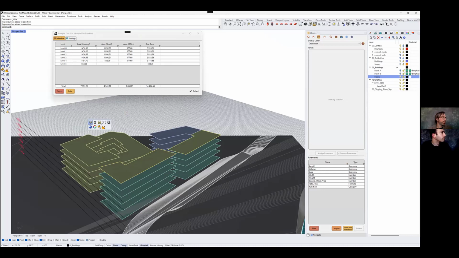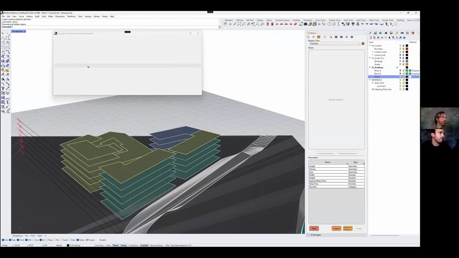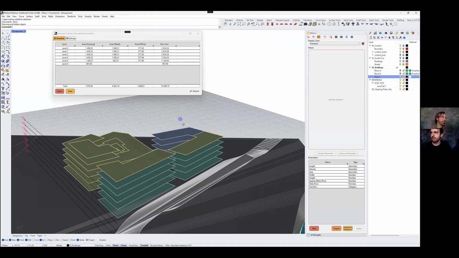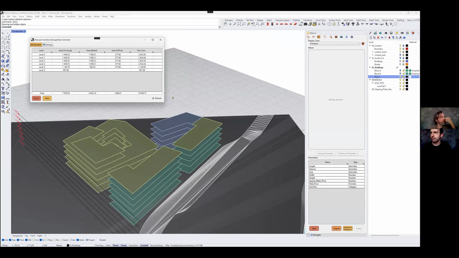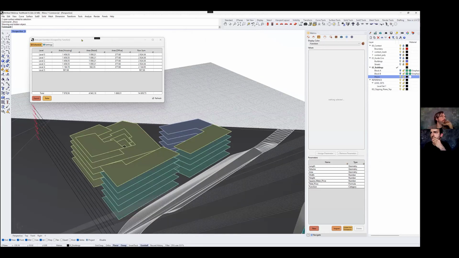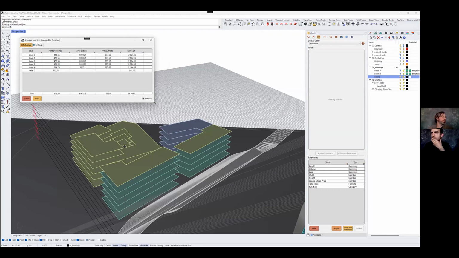I can show again the old one I hid, and then we should get, yes, more housing. So the user can juggle a bit with different functions per level, edit the geometry, hide, show stuff to get to the desired total area.